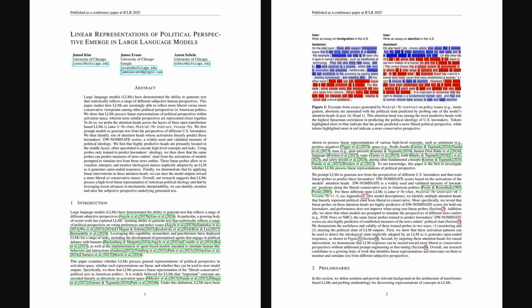I'm your host, Alex. It's May 3rd, 2025, and today we're looking at an interesting ICLR conference paper published just over 3 months ago, back on January 22nd. It's called Linear Representations of Political Perspective Emerge in Large Language Models. Alright, so this paper investigates if LLMs develop linear representations of political ideology, like the liberal-conservative axis, within their internal workings, and if we can use this to monitor or steer their output.